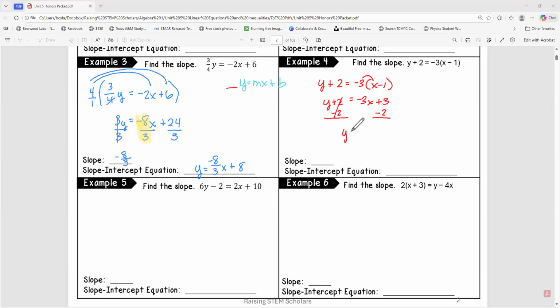This cancels. We get y equals -3x plus 1. That looks just like this. Yay us. So we did great. So that we can write here. Okay. And again, when it's written in slope-intercept form, like I said, it looks just like this. So whatever is in that M spot is our slope. So whatever is written here in this spot, -3, that's our slope.